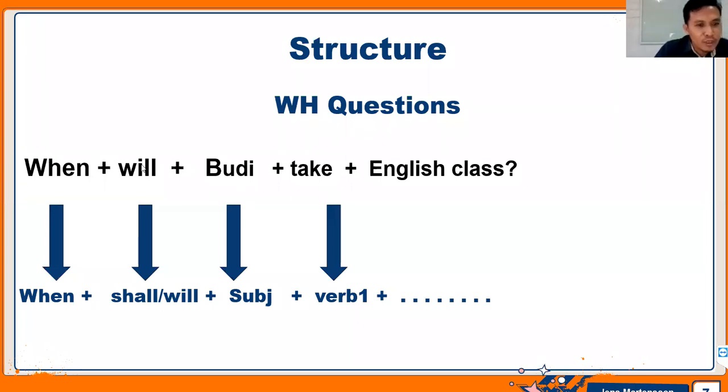Not "when Budi will," but "when will Budi." So will, or the modal, should be before the subject and after the question word. After that, it's followed by the subject, Budi. And after the subject is followed by verb one. And then English class is an object. When will Budi take English class?